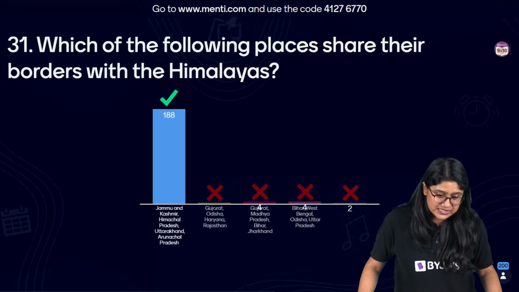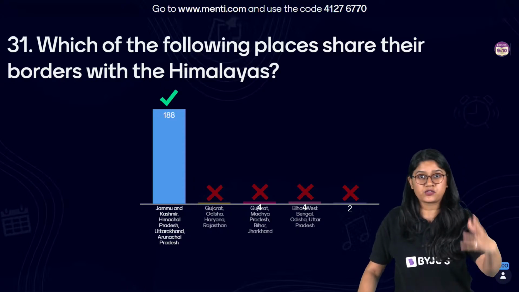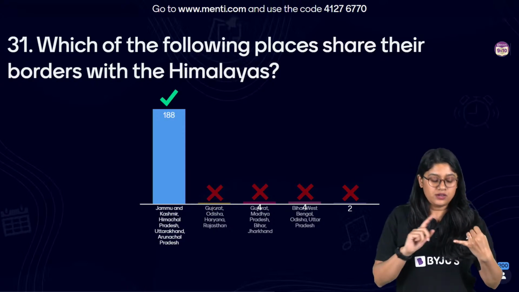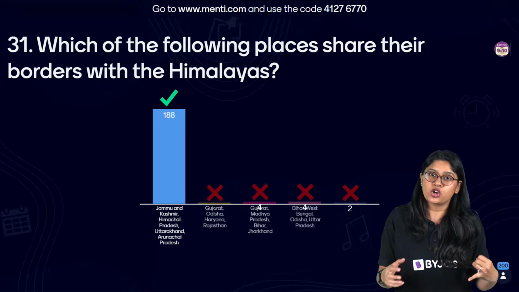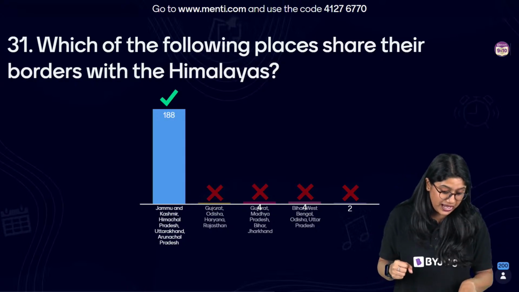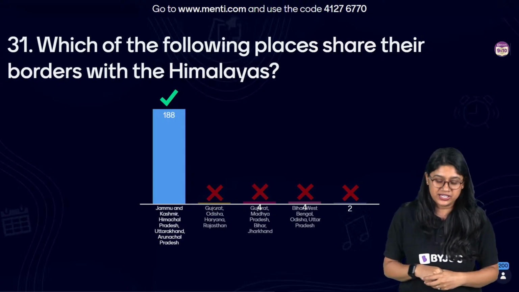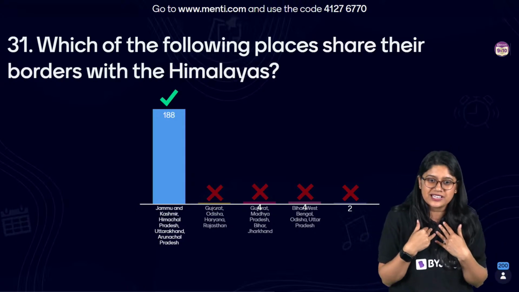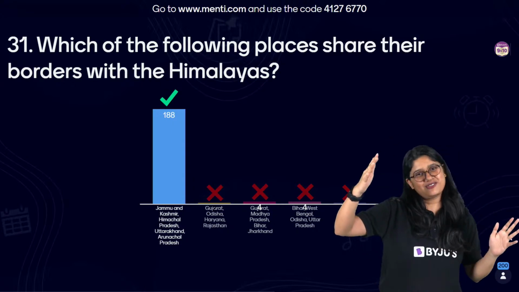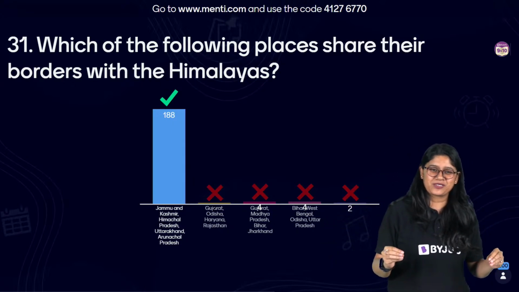Very good. So of course, the states share their borders with the Himalayas. We have Jammu and Kashmir, for sure. We have Himachal Pradesh. They're very close by, right? And of course, we have Uttarakhand and Arunachal Pradesh. How can it be Gujarat? It's a shock to me also. I mean, where is Gujarat, and where are the Himalayas? Huge difference, come on.